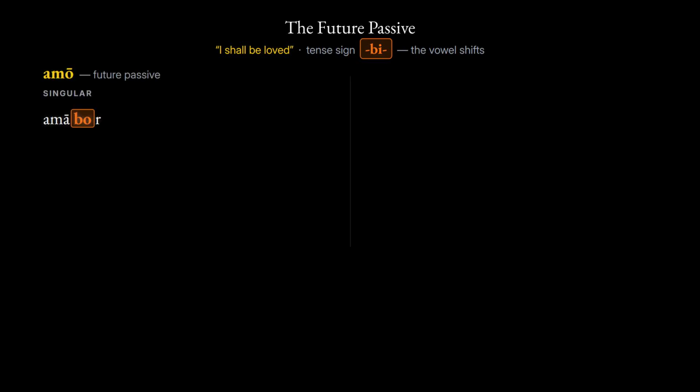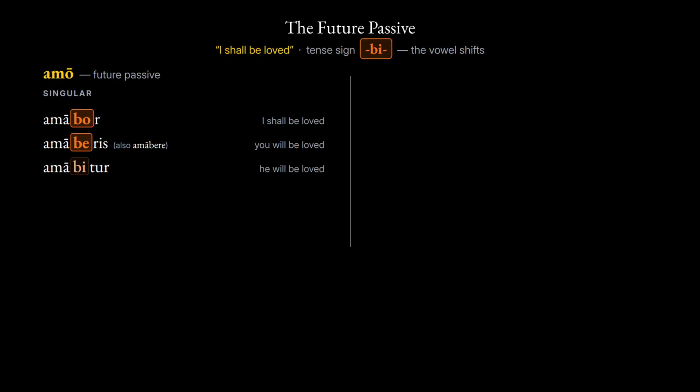Last tense, the future. It means I shall be loved. Its tense sign is a short syllable. bi, But watch its vowel change in 3 places. First conjugation, singular. amabor, I shall be loved. Here the tense sign turns to bo, second person. amaberis, You will be loved, with the sign softened to be, third person. amabitur, He will be loved, plural.